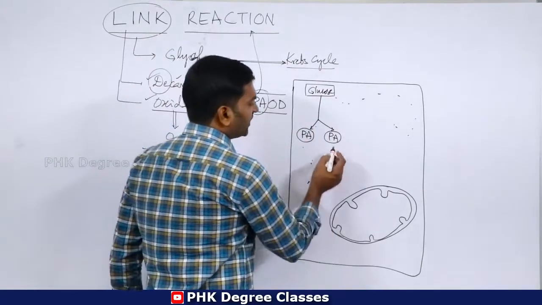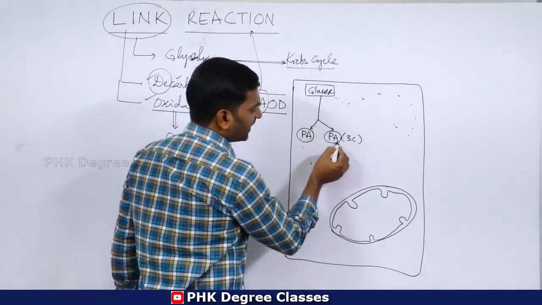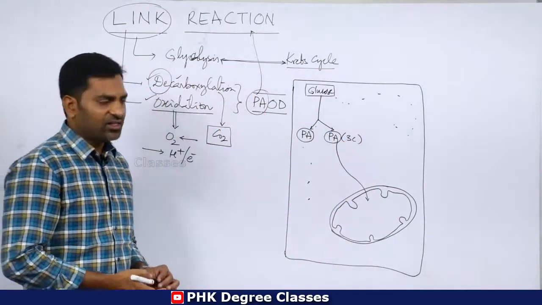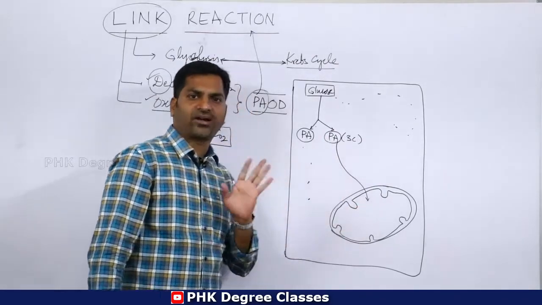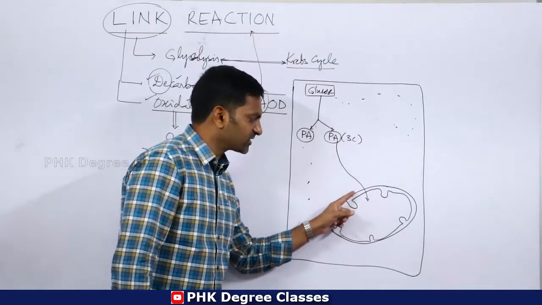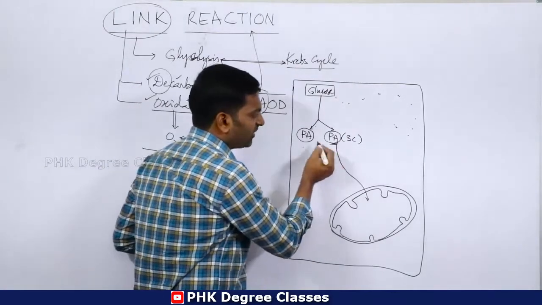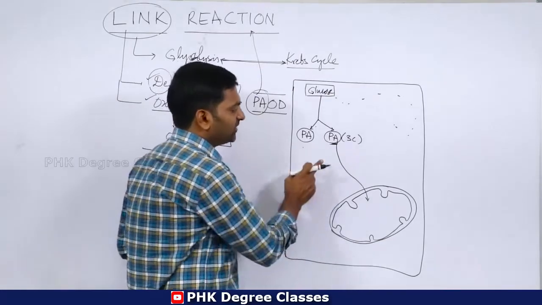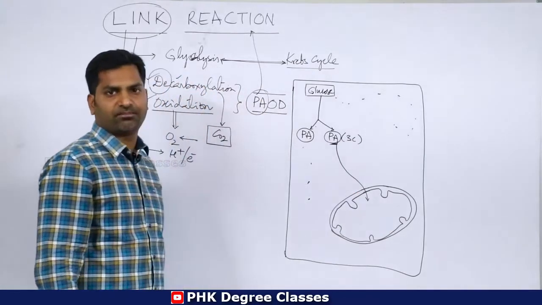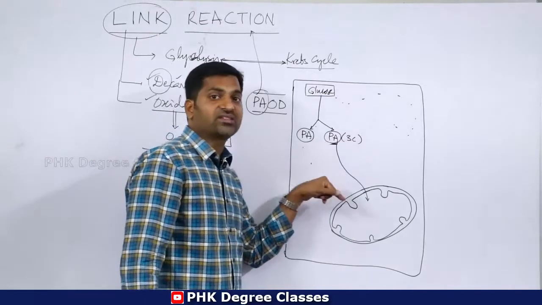Now this pyruvic acid contains 3 carbons, and it enters into the mitochondrial matrix. Every mitochondria is surrounded by two layers, an outer layer and an inner layer. Now what happens? The movement of this pyruvic acid is stopped by the mitochondrial membranes, which means the membranes do not allow pyruvic acid inside directly.